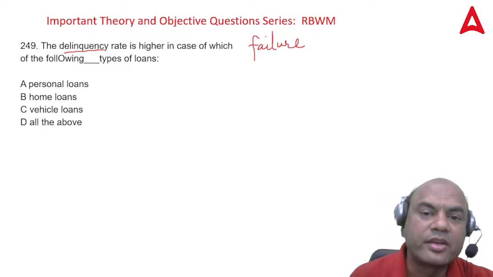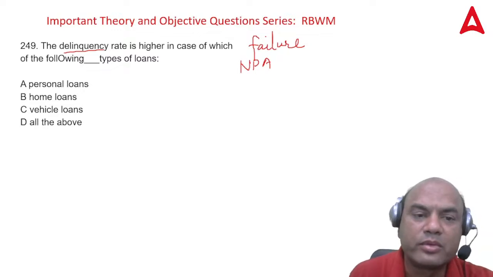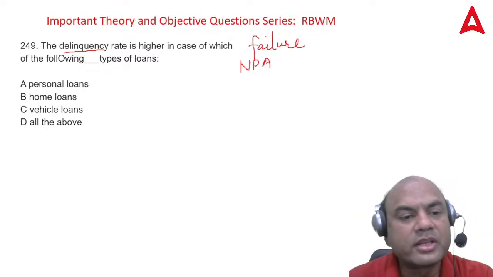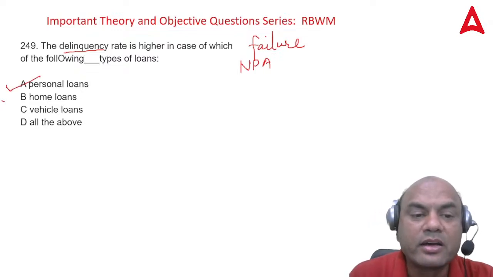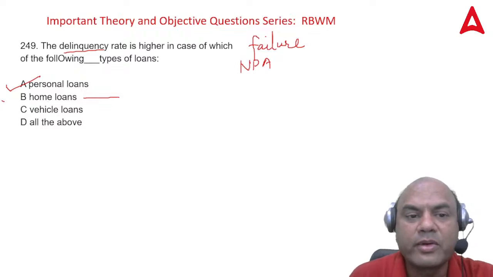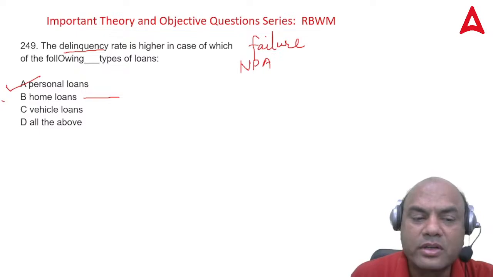Okay, NPA. Where is the NPA higher? Bad loan, we call it, right? So it is higher obviously in personal loan again, right? Because in home loans, the customer knows that if I default or become a defaulter, then what happens? The home will go, the house is gone, right?